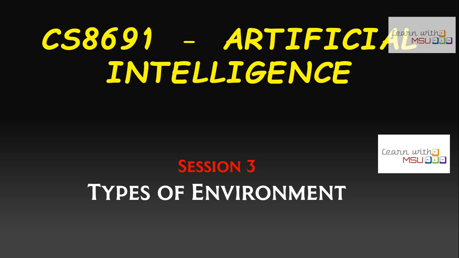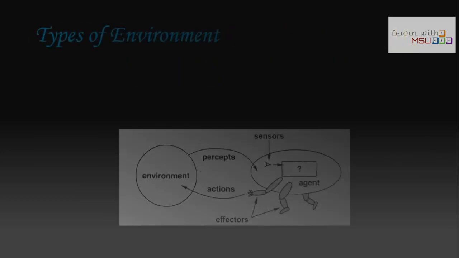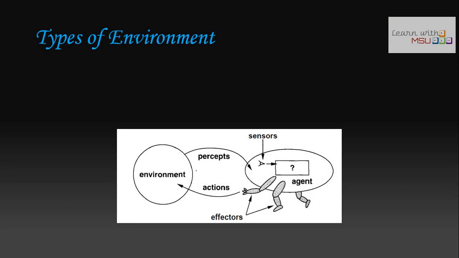So already we completed 2 sessions on AI. What is meant by AI, what is meant by agent, what are the different types of agent. We discussed what is the use of agent program, everything. So in this session we are going to discuss what are the different types of environment available for an agent. So we know that an agent is anything that can perform any task. Agent receives percepts from the environment and it performs actions to the environment. So agents play a very vital role. Depending upon the percepts received by an agent, the agent performance will be determined. So the environment's role is very important.